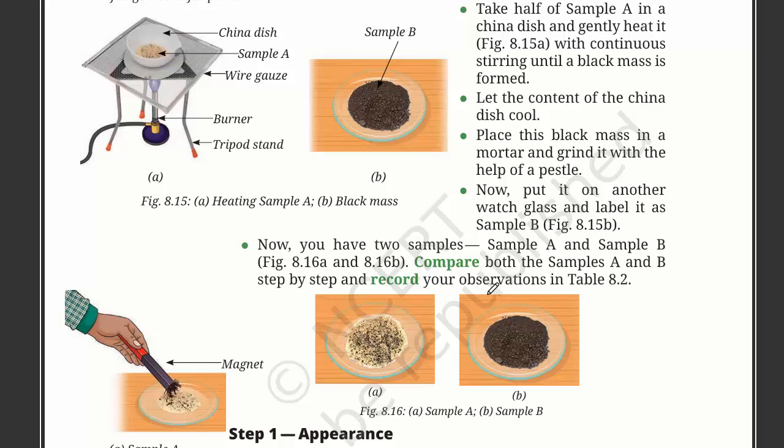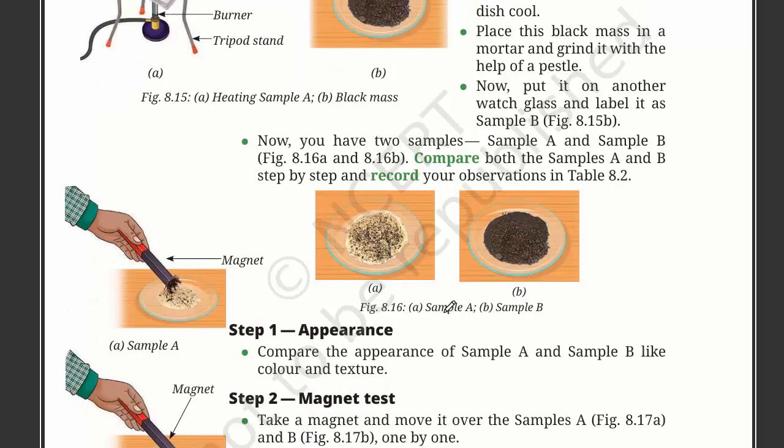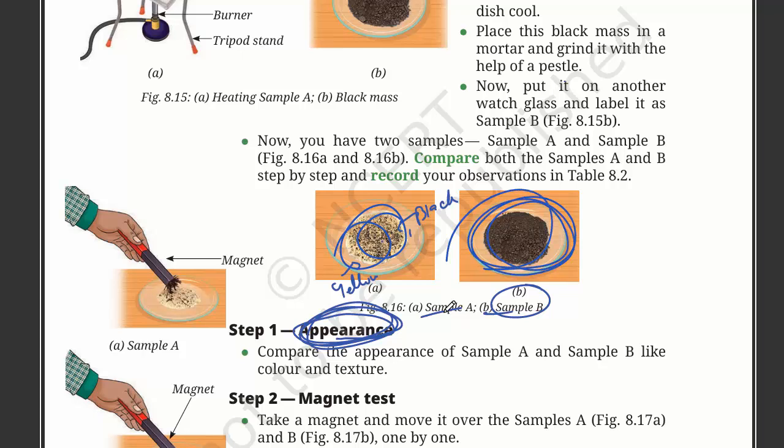Now we have ground it. Now we have two samples, sample A and sample B. First, let's look at their appearance. Sample A looks a bit brownish with some yellow and black mixture, while sample B is purely brown in color and texture.